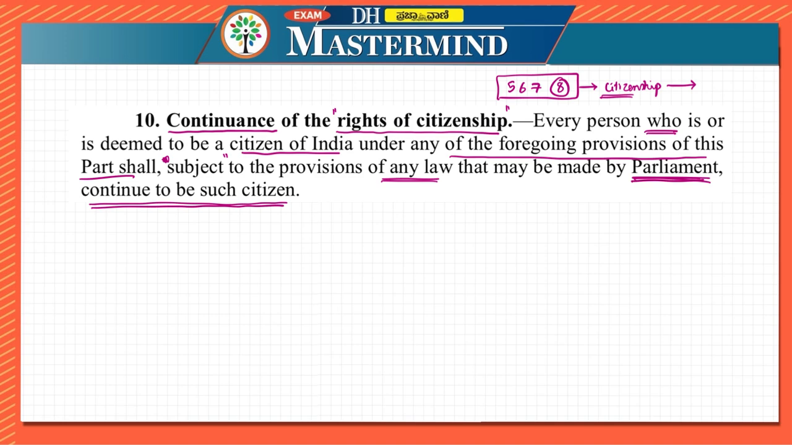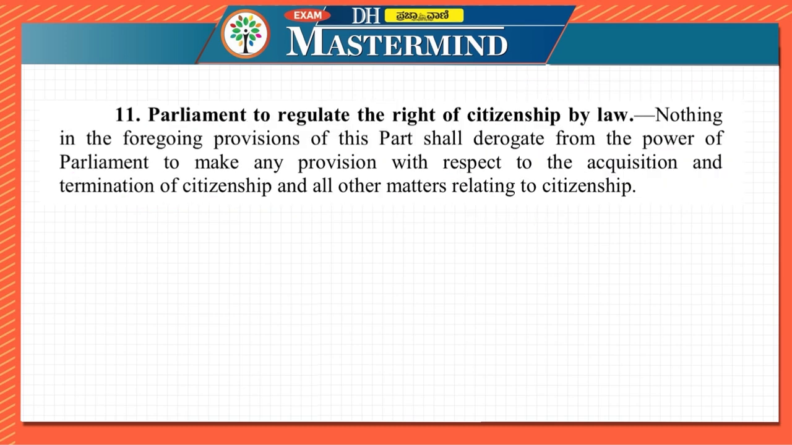It means that the power lies with Parliament. Indirectly, it is also telling that Parliament can take it away also, and depending upon that condition, you are citizen. That is, you will continue to be the citizen unless and until Parliament makes any law outside that. Article 11 says that Parliament to regulate the right of citizenship by law.